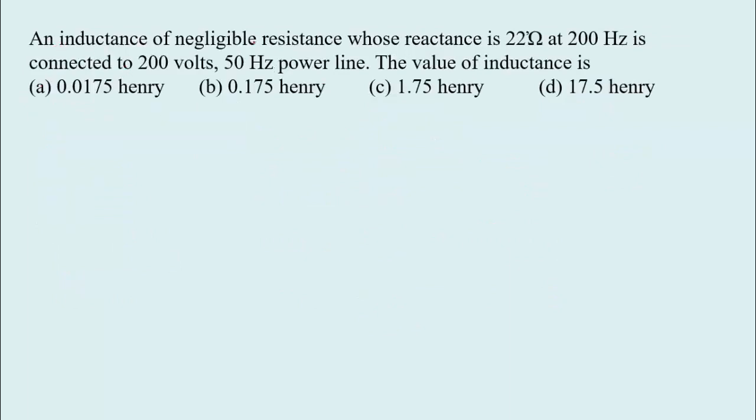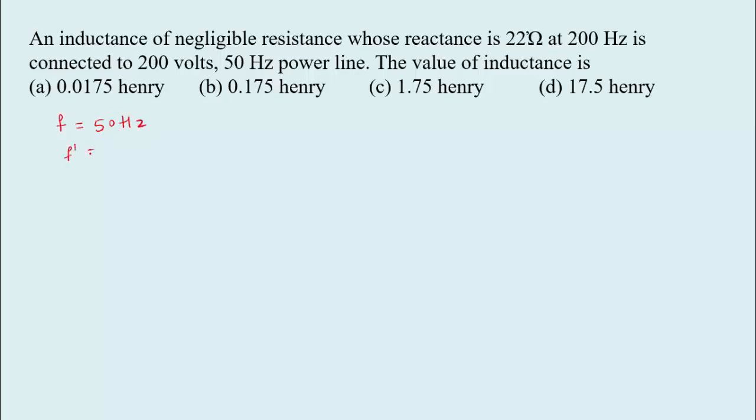An inductance of negligible resistance whose reactance is 22 ohm at 200 Hz is connected to 200 volt 50 Hz power line. The value of inductance is, see here, frequency initially at the power line is 50 Hz.